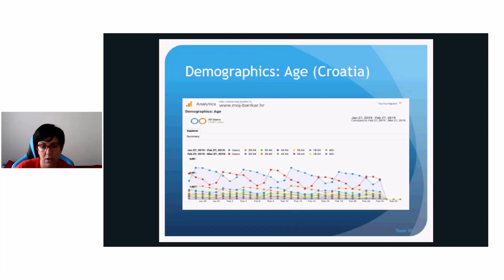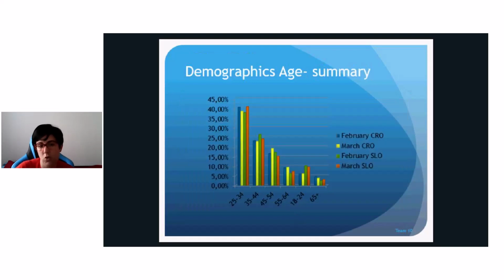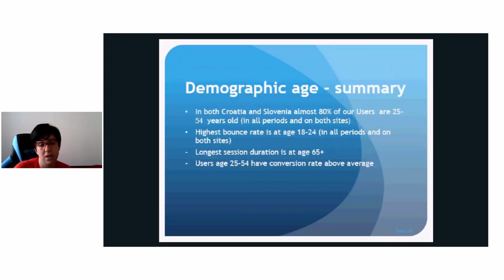Here we have a chart with a lot of dots in which we compare February to March for the age of our users. And here is a clearer picture. This chart shows us the most common age of our users, and we can see that it is the age of 25 to 34. In general, over 80% of our users are from 25 to 54 years old in both periods that we searched and on both sites.